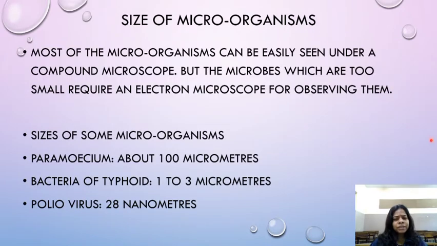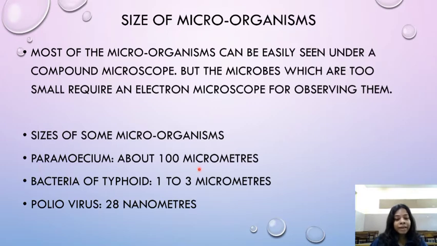Now, what is the size of microorganisms? How small are microorganisms and how do we measure them? Most of the microorganisms can be easily seen under a compound microscope, but the microbes which are too small require an electron microscope for observing them. Sizes of some microorganisms, examples are given here, children.